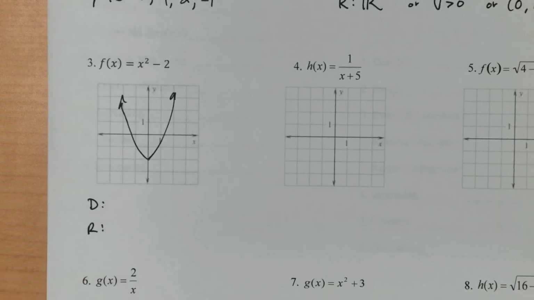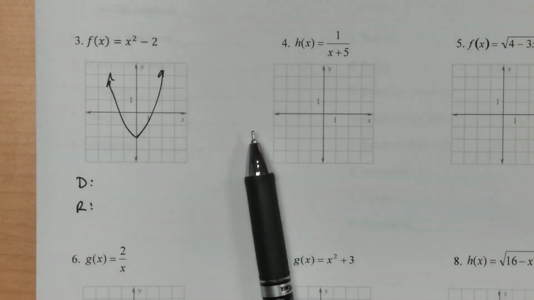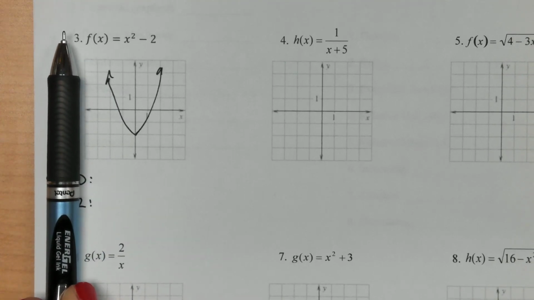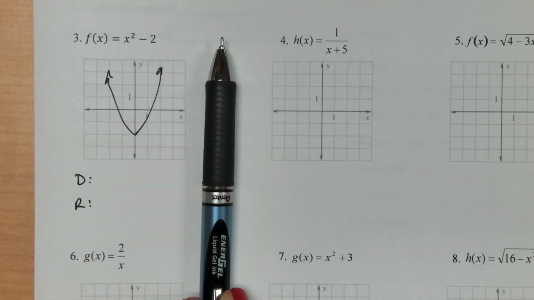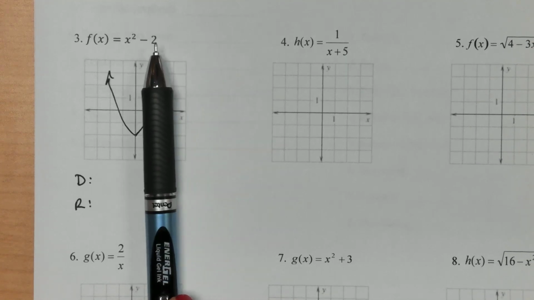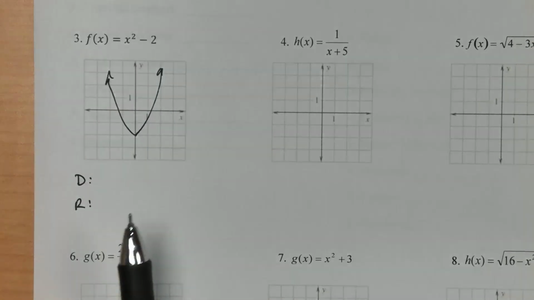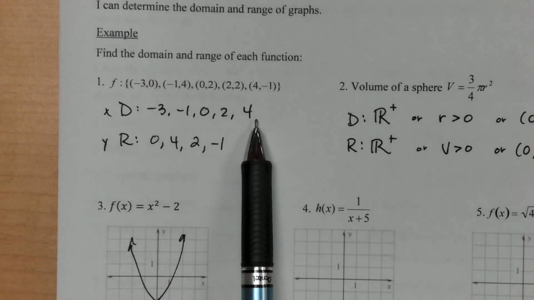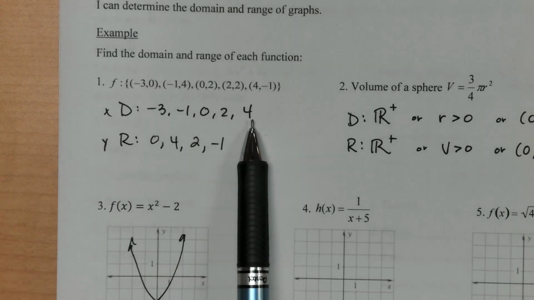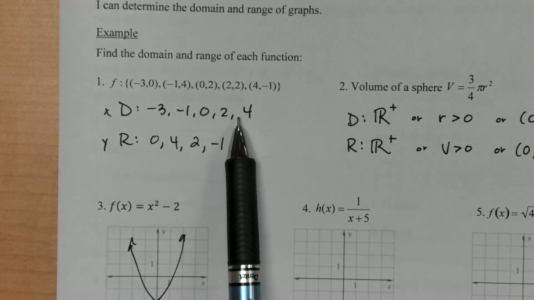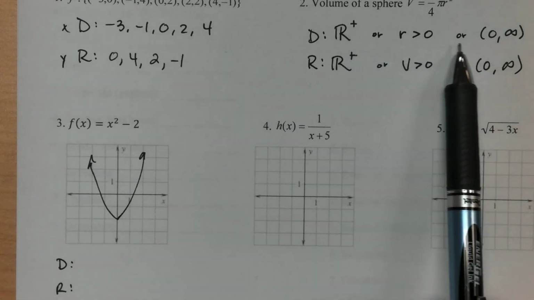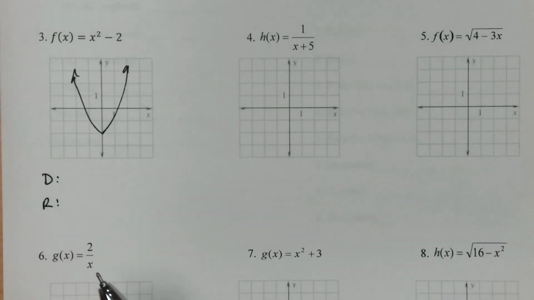So domain, again, is all of your x values. And one way I teach students to do that is to roll a pencil. We're going to start from the left and roll it all the way to the right. Anytime I am touching the function, that is a piece or a member of my domain. Now we're not going to list them like this. My goodness, I'd be listing out every single possible number, including all the decimals between. We want to turn to this type of notation, these options, in order to list our domain.